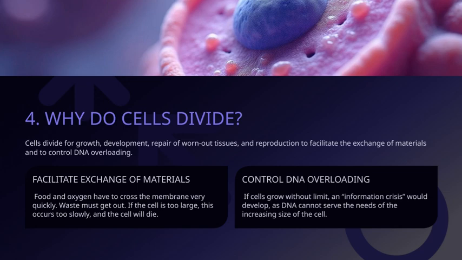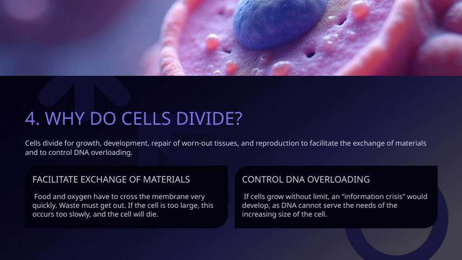This is why controlling DNA overload is so important. The cell must find ways to manage this, and one key aspect is the exchange of materials across the cell membrane. Food and oxygen need to cross quickly to support the cell's functions, while waste products must be expelled efficiently. If the cell becomes too large, these exchanges happen too slowly, which can lead to cell death, so size really matters.